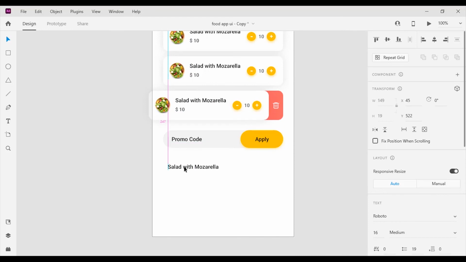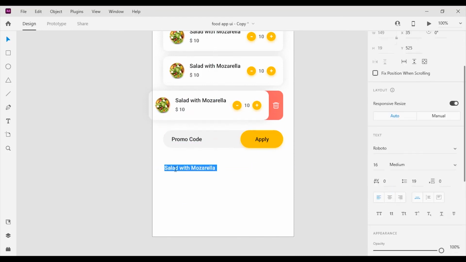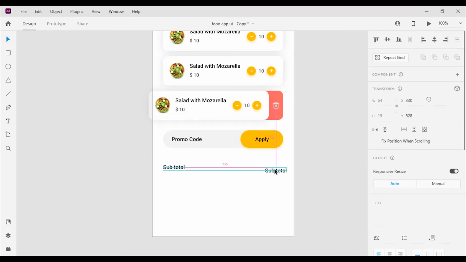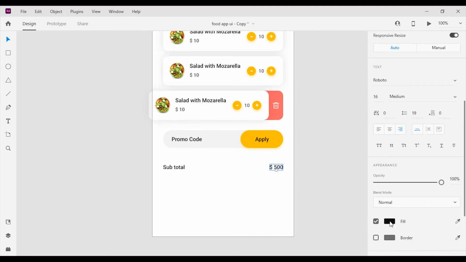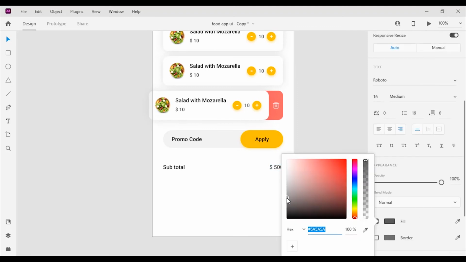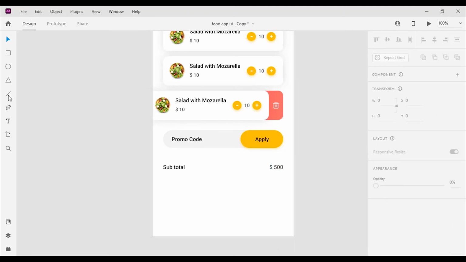After that I'm gonna create the total amount section. I'm gonna keep this section really simple. I'm gonna duplicate the text and change it to subtotal. I'm gonna separate the sections with a border of 1 pixel. I'm gonna duplicate it to create the shipping amount and total amount.